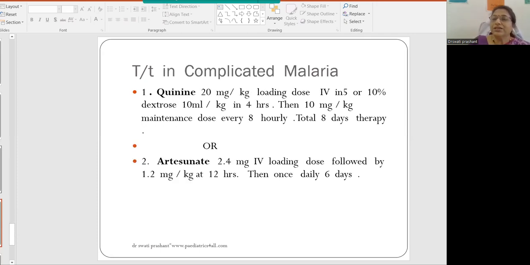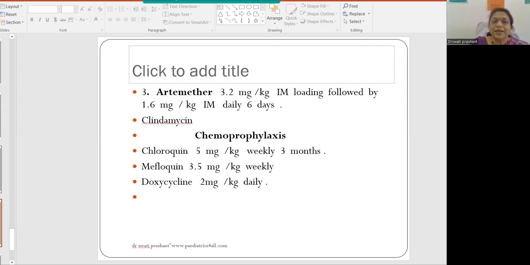The other drug which can be tried in malaria is quinine. It is a wonderful drug, but we have to give it under cardiac monitoring because it can lead to arrhythmias. Quinine is given as a 20 mg per kg loading dose, IV in 5 or 10% dextrose 10 ml per kg over 4 hours, then a 10 mg per kg maintenance dose every 8 hours for a total of 7 to 8 days. Or we can give artesunate 2.5 mg IV loading dose followed by 1.2 mg per kg at 12 hours, then once daily for 6 days. We can also try artemether or clindamycin if the patient is not responding to the routine line of management.